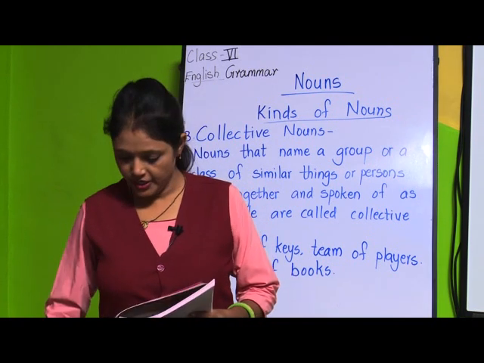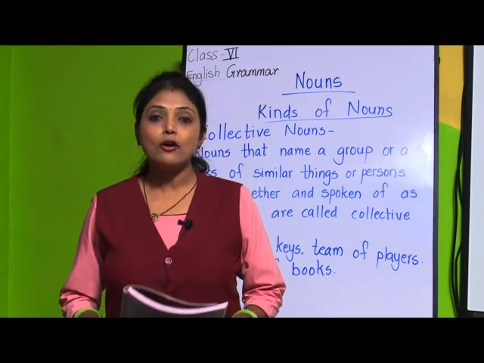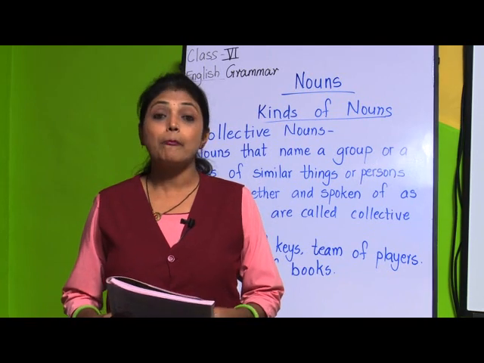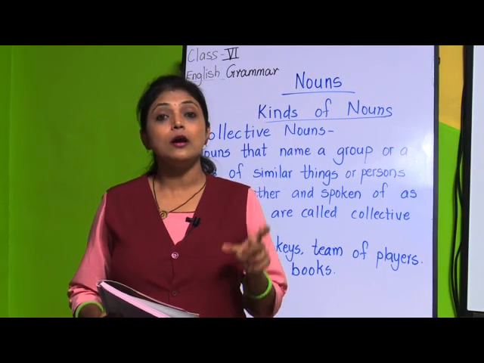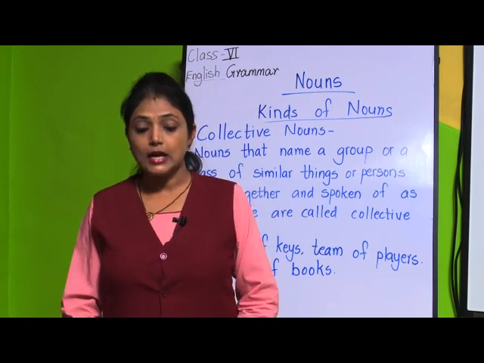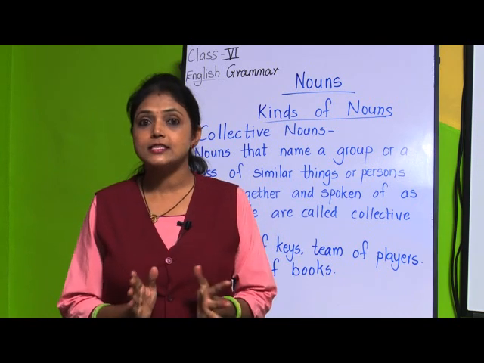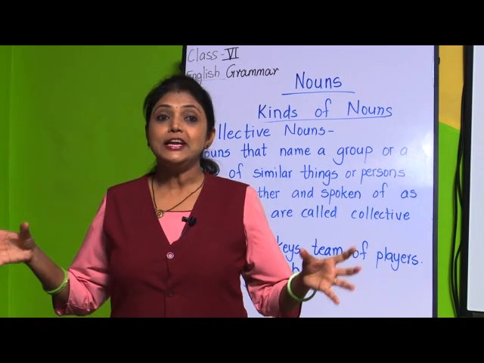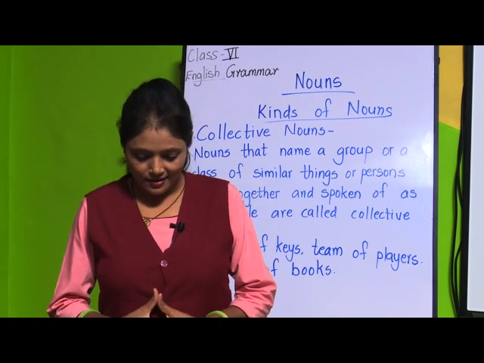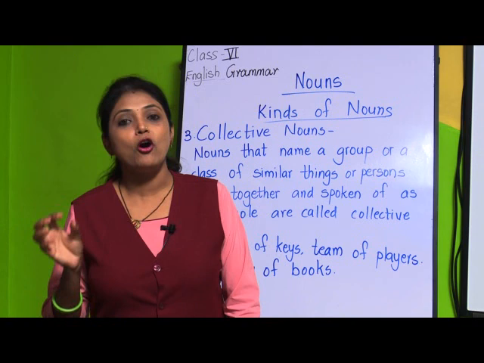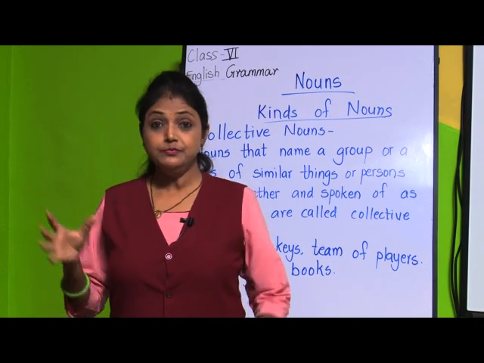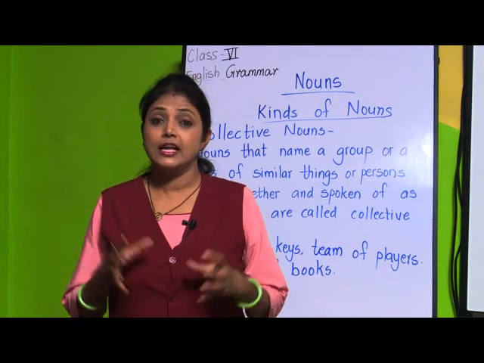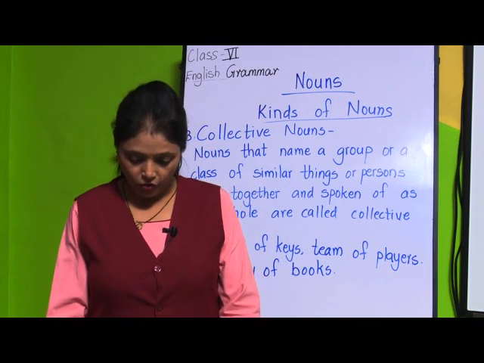I will just read it out once. A pack of cards or a pack of dogs or a pack of wolves. The cards which we play, playing cards, are called pack of cards. When many dogs come together, they are called pack of dogs. When many wolves come, they are called pack of wolves.